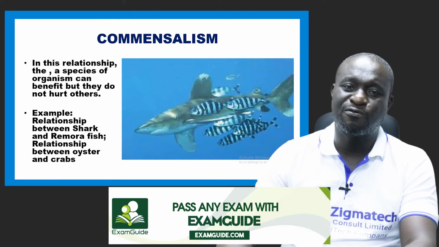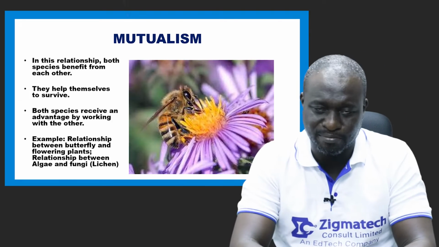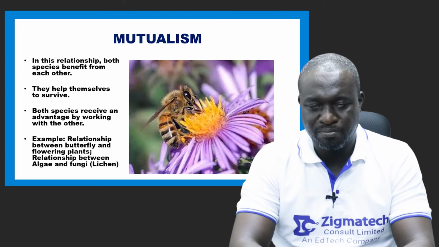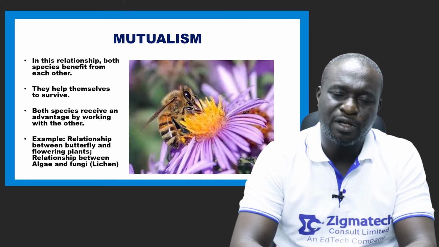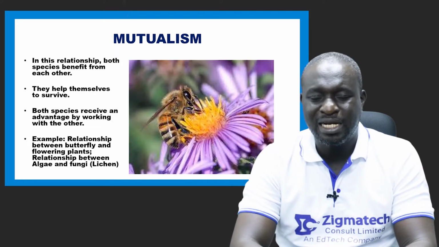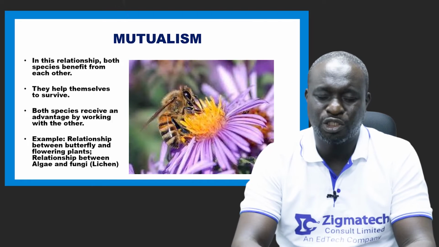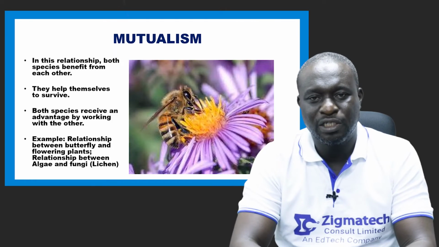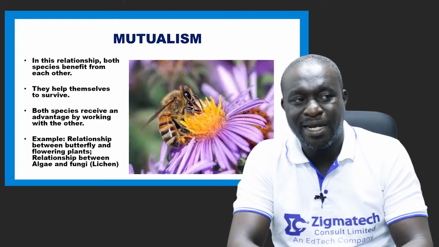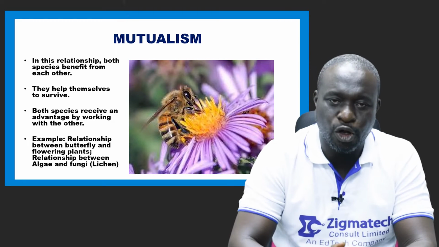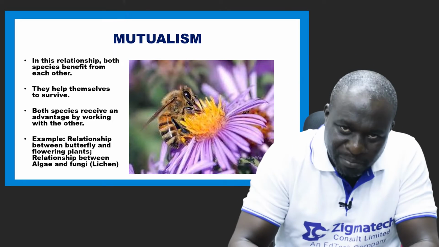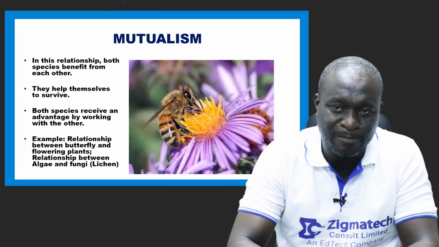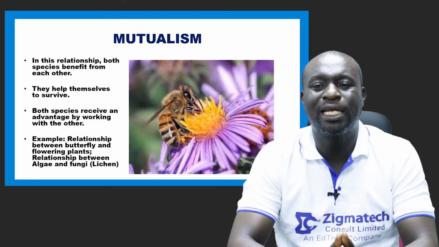Another one that occurs in a functioning ecosystem is mutualism. In some books, they call it symbiotics or symbiosis. Now, a symbiotic relationship is the type of association in which both organisms in the relationship benefit from each other. No one is at a loss. Everyone in the relationship benefits from each other. So they help themselves to survive.